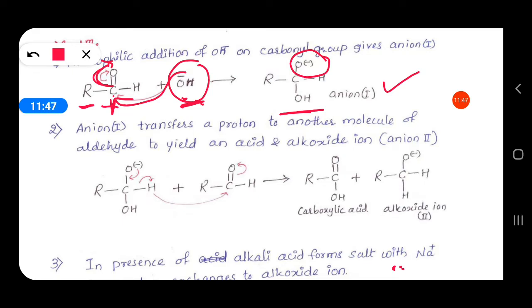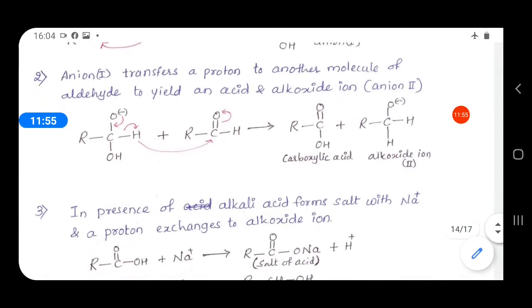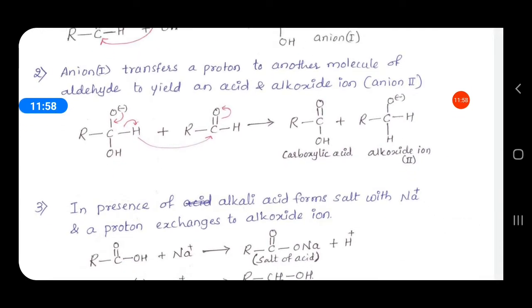This OH minus attacks the carbon, and a new carbon oxygen bond is formed. So it gives anion 1. Now this anion 1 transfers a proton to another molecule of aldehyde. So anion 1 reacts with another molecule of aldehyde.